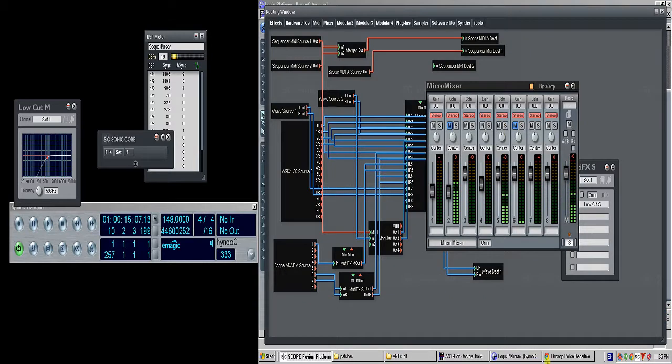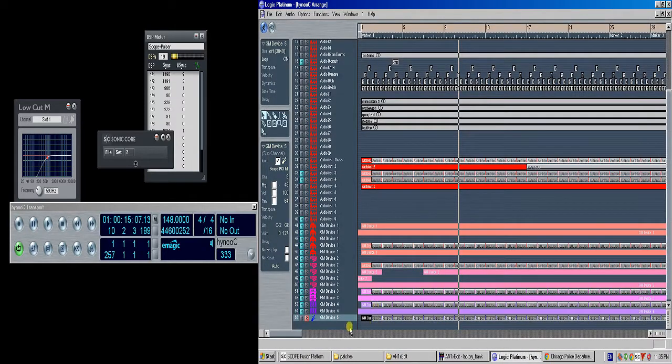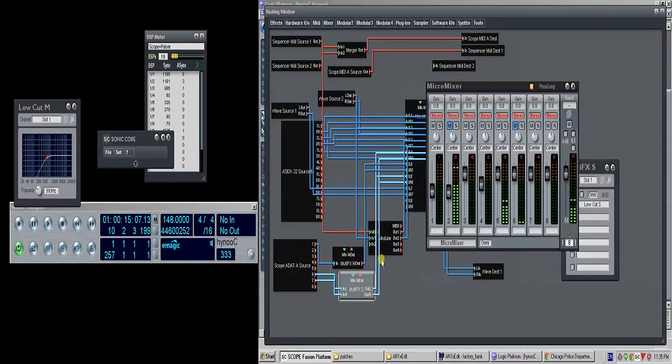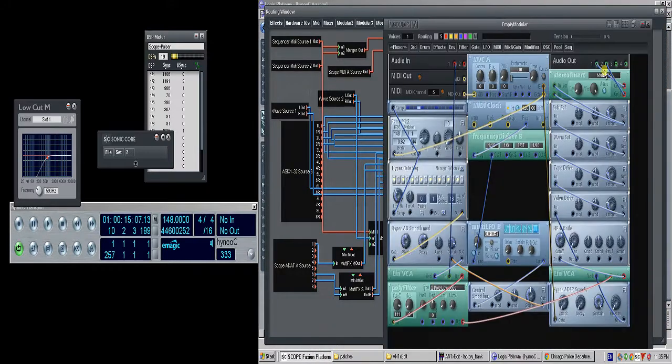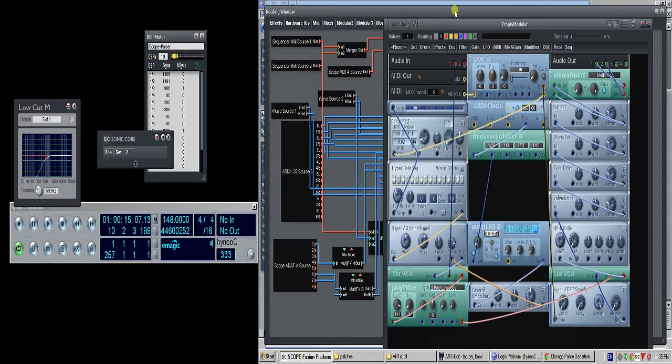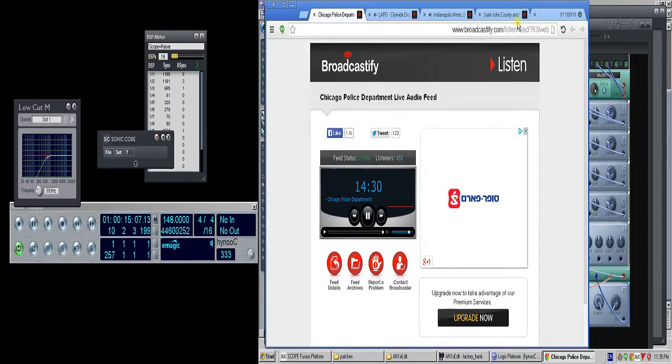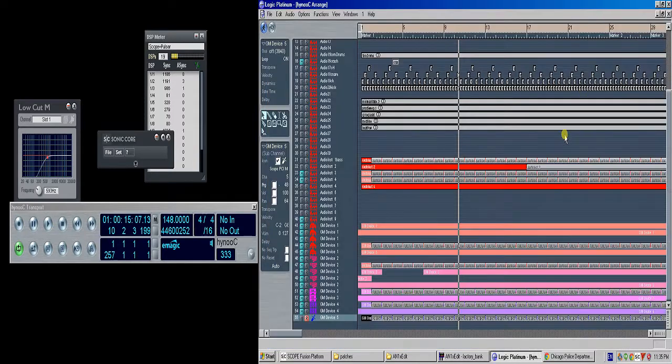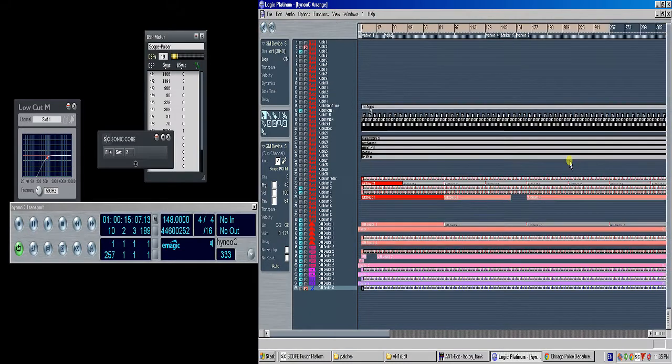Now this would obviously be just the basis. Before we record this whole thing, I think I'm going to kind of mess around and add another filter. And maybe I will add some delay to this whole thing, and maybe not, but I just want to show you how you can use this sort of broadcastify, use these police scanners, not just as vocal samples, also as percussive samples that are varying throughout your track, especially if you're working in this huge 256 bar loop.